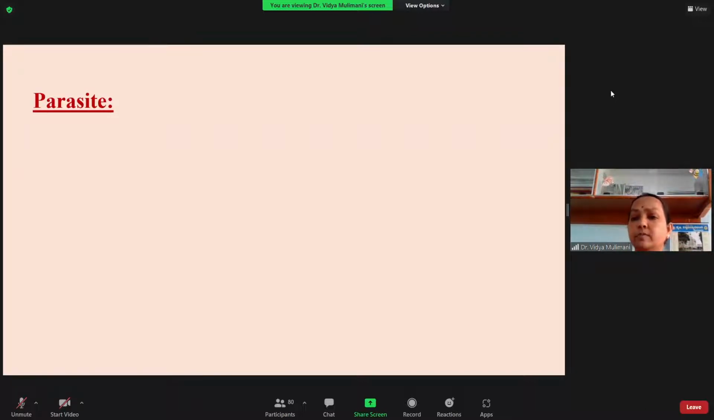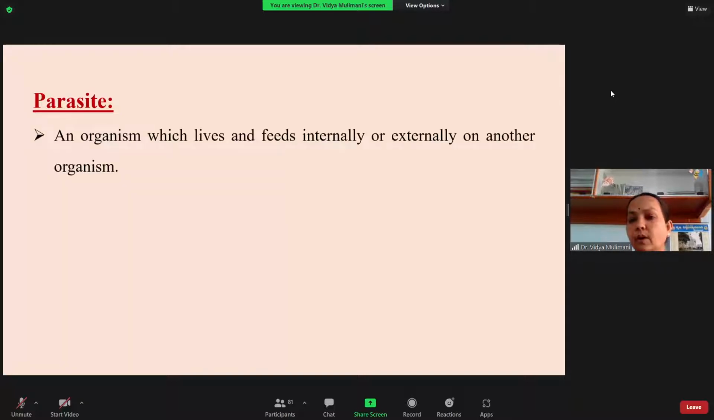Many times when I was giving the definition of the predator itself, I gave some of the characters for the parasite also. So the first point is that a parasite is an organism which lives and feeds internally or externally on another organism. Parasite means it mainly depends on the host for food plus shelter, whereas predators depend only on the host for food and not for shelter. That is one thing.